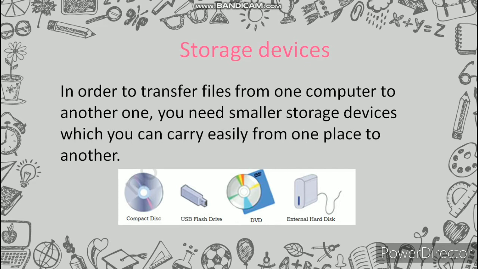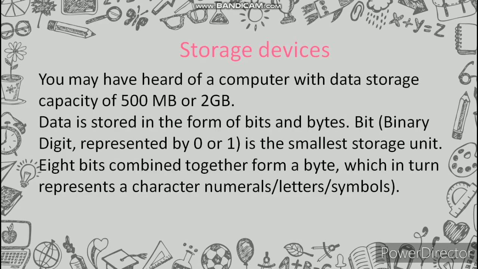Storage devices. In order to transfer files from one computer to another, you need smaller storage devices which you can carry easily from one place to another. So here are some examples: compact disc, CD, USB, DVD and external hard disk. You may have heard of a computer with data storage capacity of 500 MB or 2 GB.